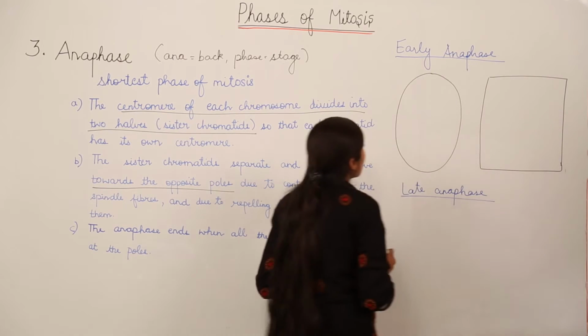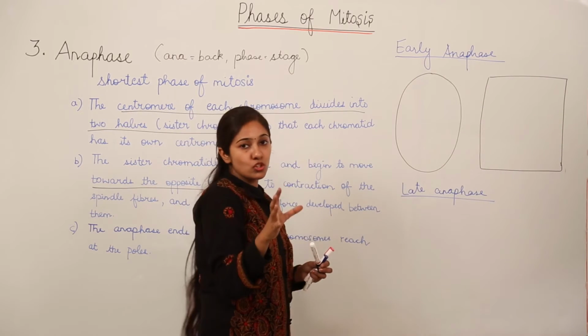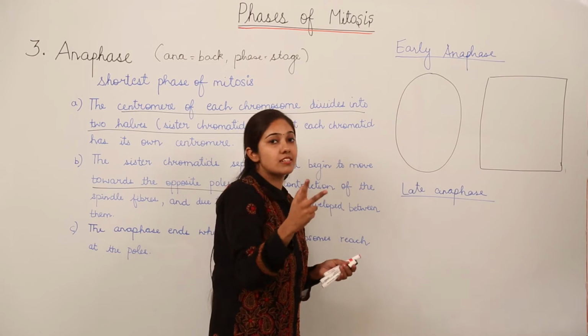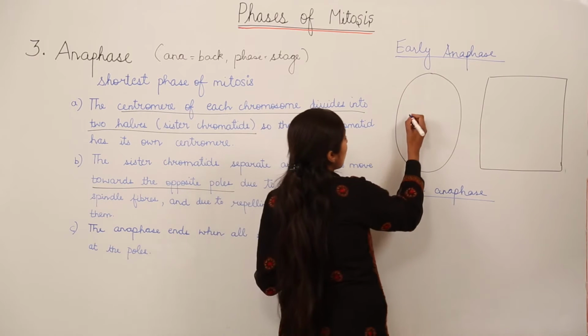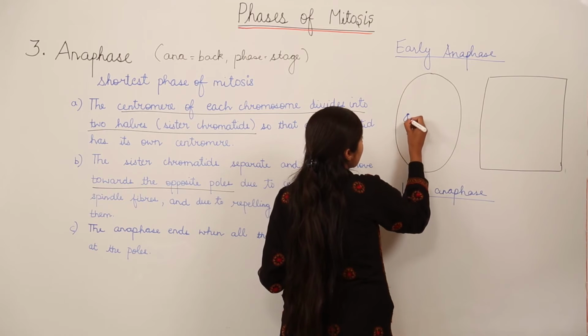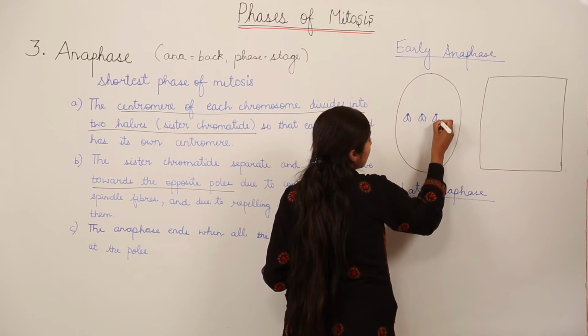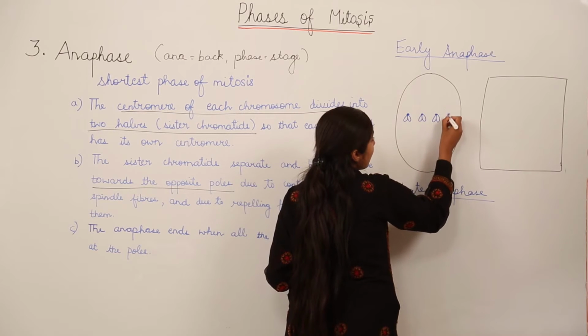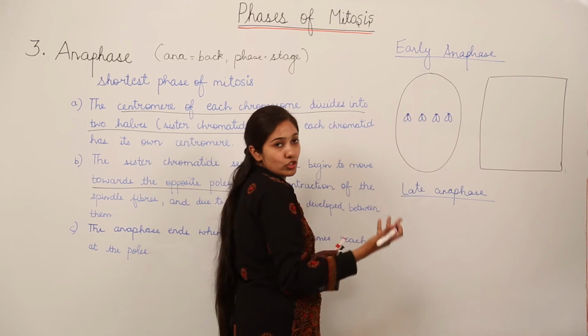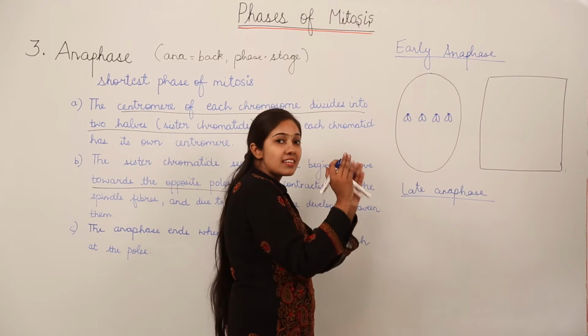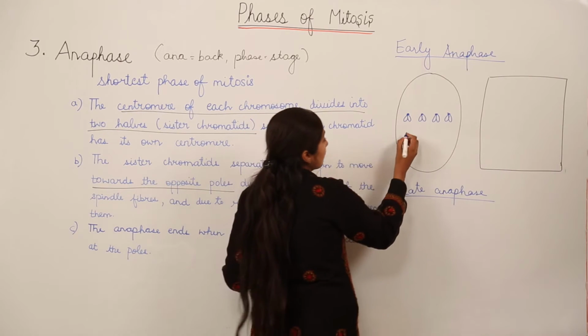Okay. So now since there is separation of the chromosomes, we have two sister chromatids. We are going to show it in a manner like this. As you can see, the second chromatid I am not going to show because now the centromere has divided into two equal halves.